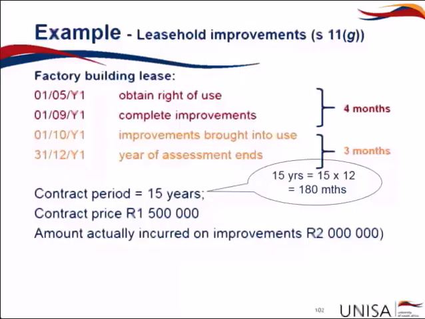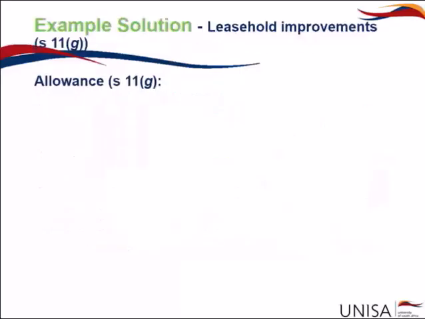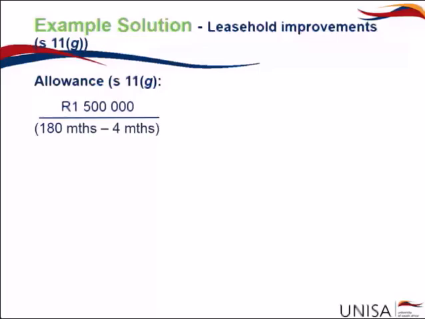What period was the contract for? Well, 180 months. Now if we're going to have a look at how to calculate the allowance that can be claimed in this year 1, we're going to have the 1.5 million and we're going to divide it, remember, by the remaining period, being the difference between the time that we obtained the right to use this asset under the lease agreement and the time that the leasehold improvements were completed.